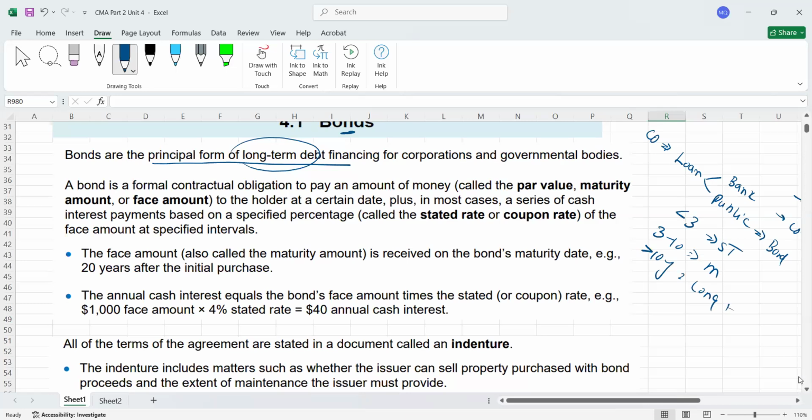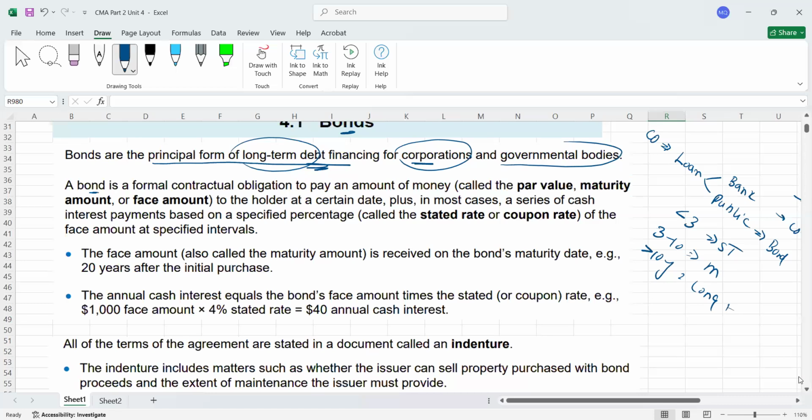So here they are saying that bonds are the principal form of long-term debt. Generally it is used for long term, and definitely for the corporation, because companies can issue bonds, and even government bodies can also issue bonds. If you heard about that, in different countries, government bonds are also available in which you can invest. These bonds are issued by government, so that is called government bonds. Now this bond is a certificate. In simple words, you can assume it's like a piece of paper. It could be digital or it could be paper based.